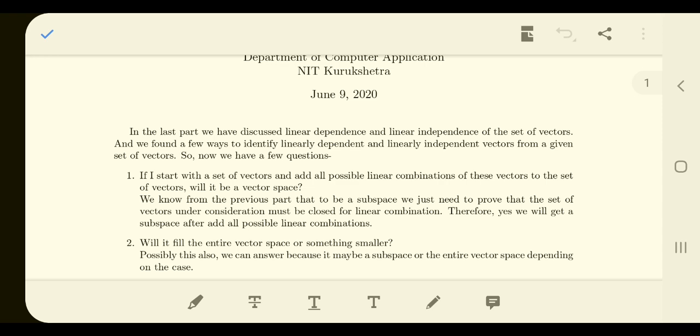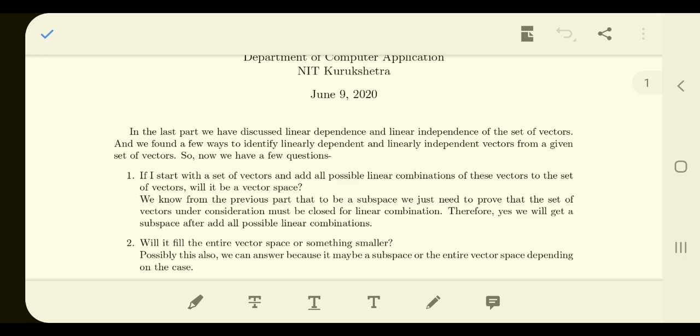So the idea is whether this small set, where you have taken some vectors out of that vector space, whether adding linear combinations of all those vectors in that set will make the entire space. It may not be the entire vector space, it may be a subspace. So essentially, will that make a vector space or not?